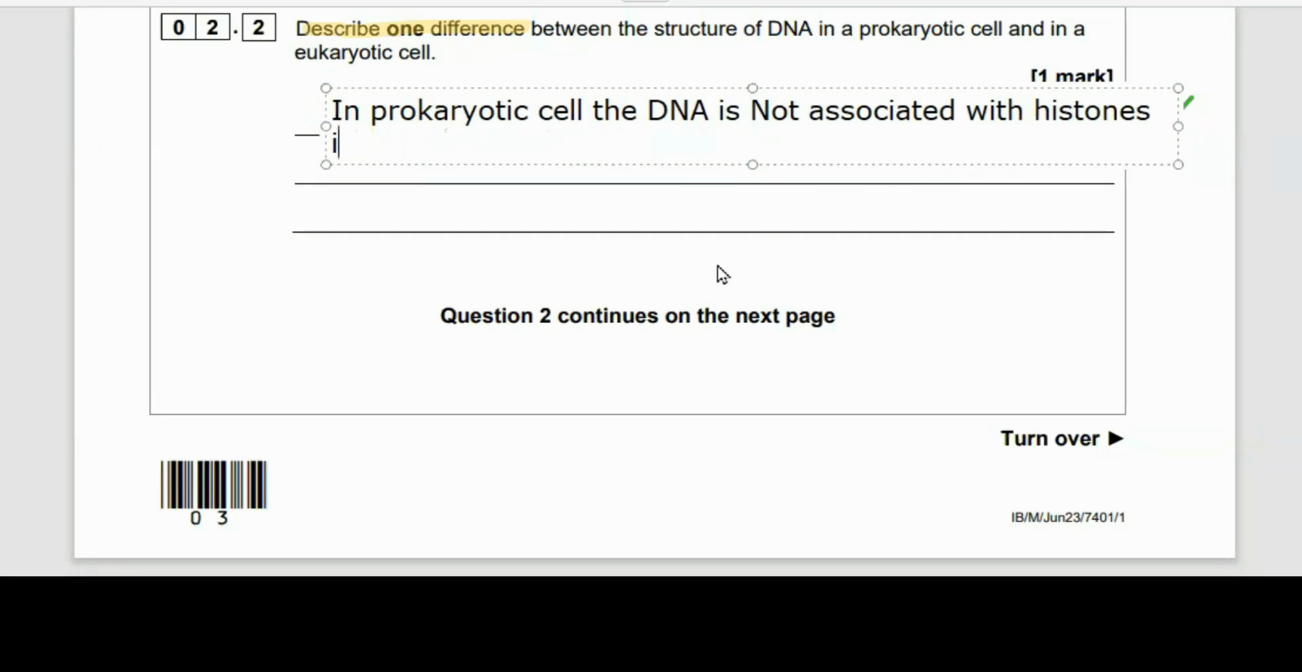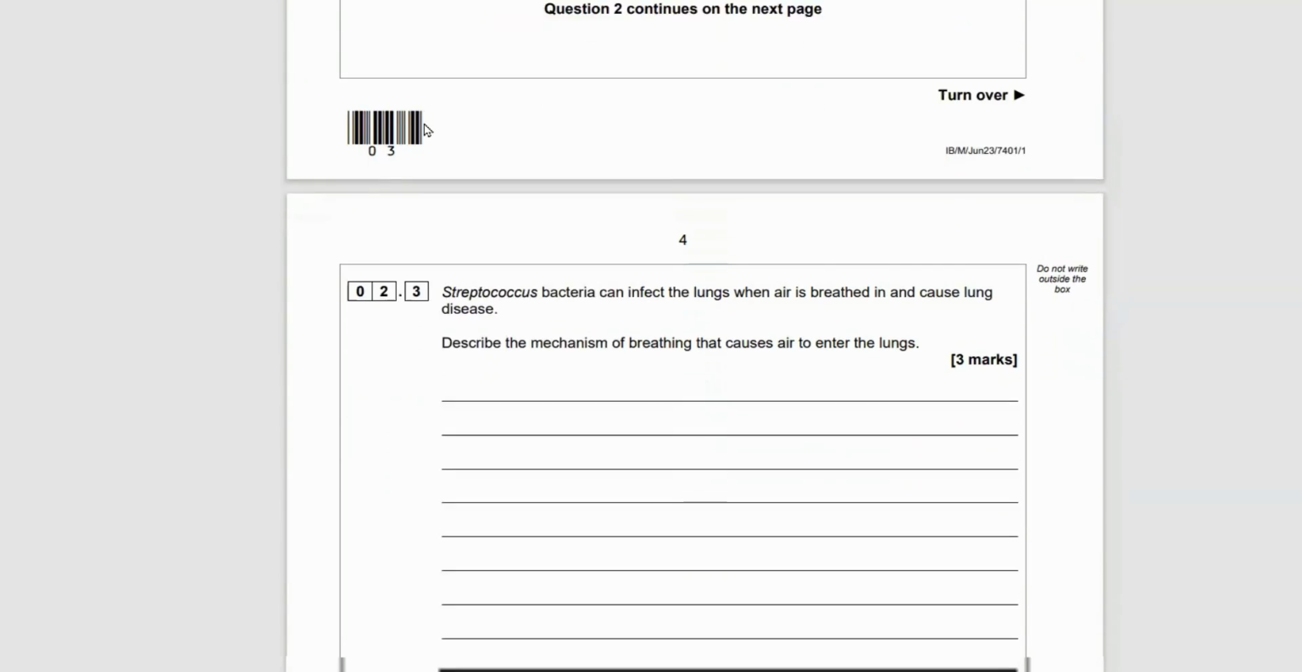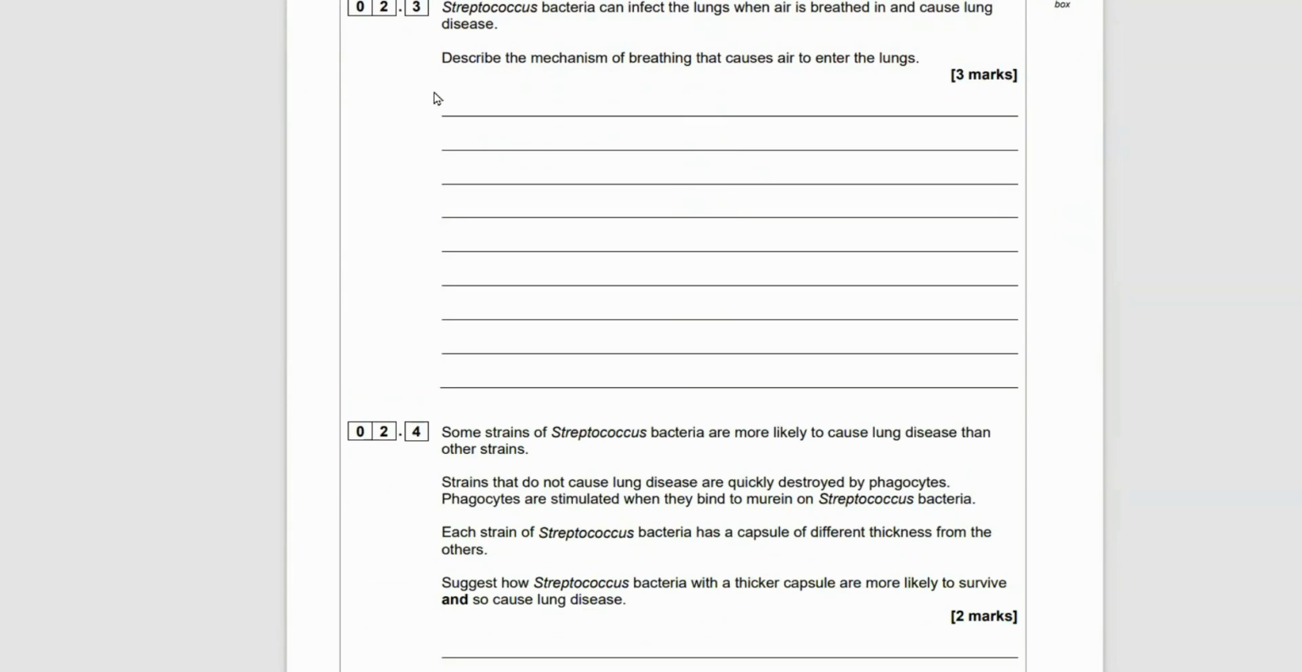The times when you need to make more than one point is when it doesn't specifically say describe one or two. It doesn't give you a specific number of points to make. Okay, let's look at this next question. Streptococcus bacteria can infect the lungs when air is breathed in and cause lung disease. Describe the mechanism of breathing that causes air to enter the lungs. So pause the video, have a go.